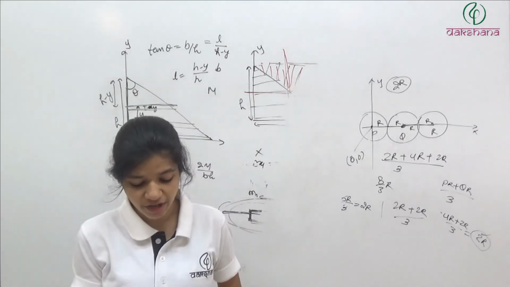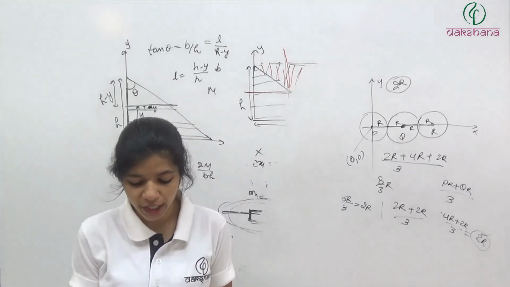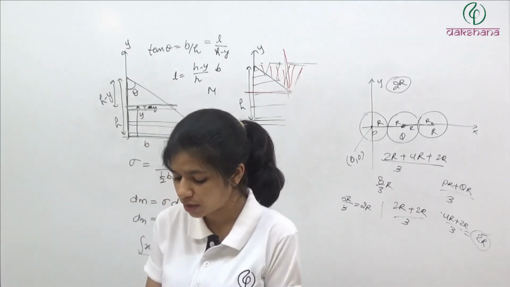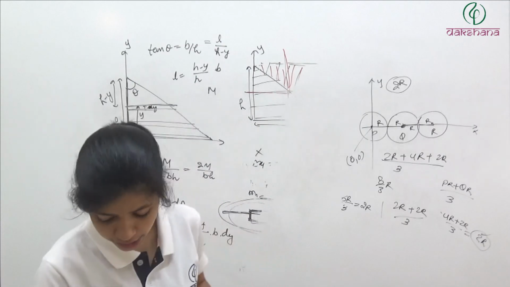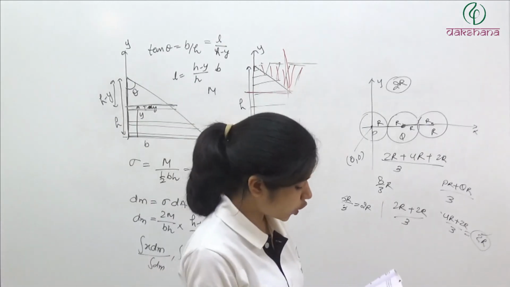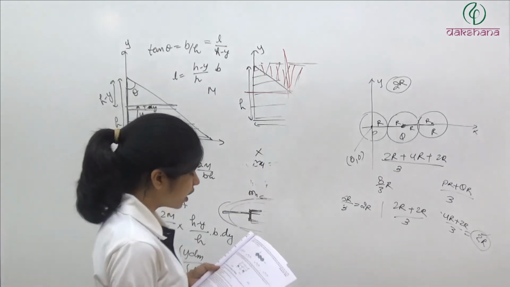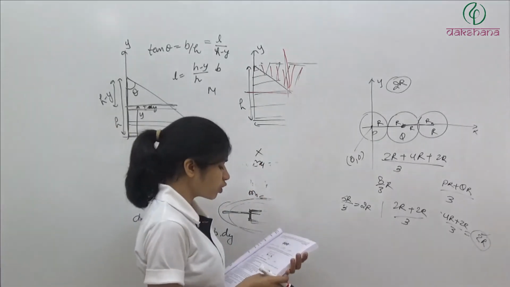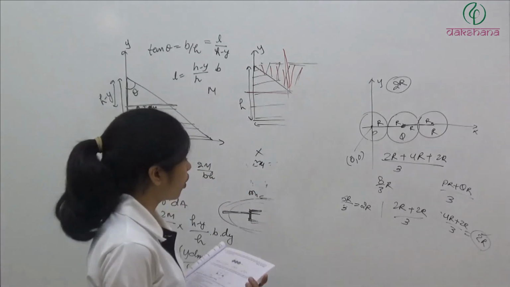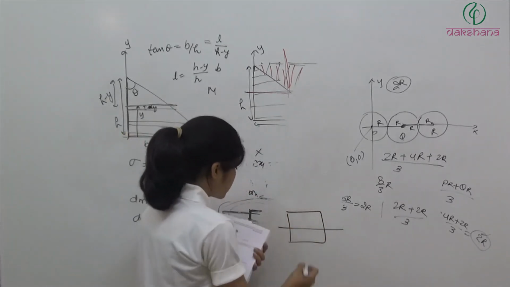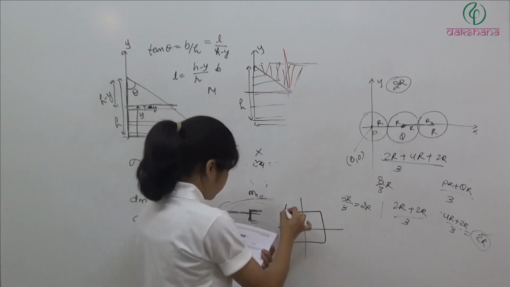Question number A17. A uniform square plate ABCD has a mass of 10 kg. If 2 point masses of 3 kg each are placed at the corners C and D as shown in the figure, then center of mass shifts to the point which lie on. So here we have initially, this is ABCD square.